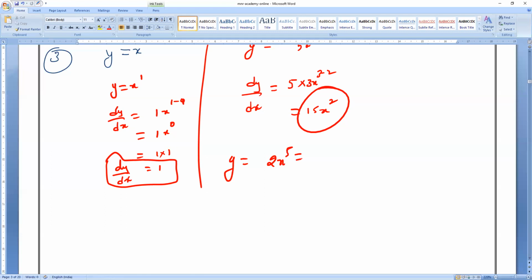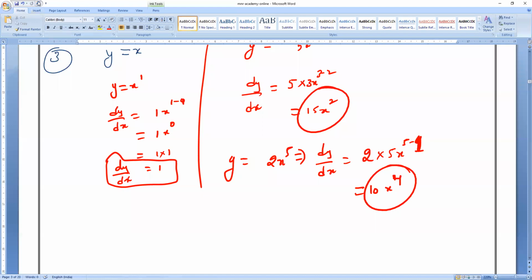So 2 into x power 5. Tell me fast, what will come, brothers? 2 into x power 5. The differentiation of a constant alone is 0. Remember, constant alone is there, then the value is 0. Clear? So like this is multiplication. 2 into x power 5 means 5 into x power 5 minus 1, which is equals to 10 into x power 4. That is clear. Understood or not?